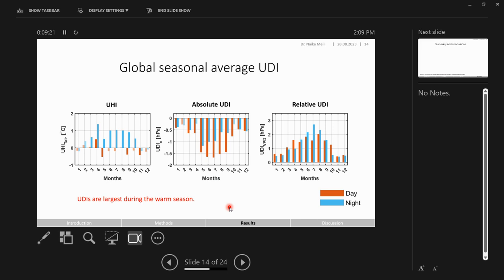At the seasonal scale, we see that both absolute urban dry island as well as relative urban dry island for day and nighttime are largest during the warm season of the year, or the summer months. We also find that the urban heat island is largest during the warm season for nighttime.